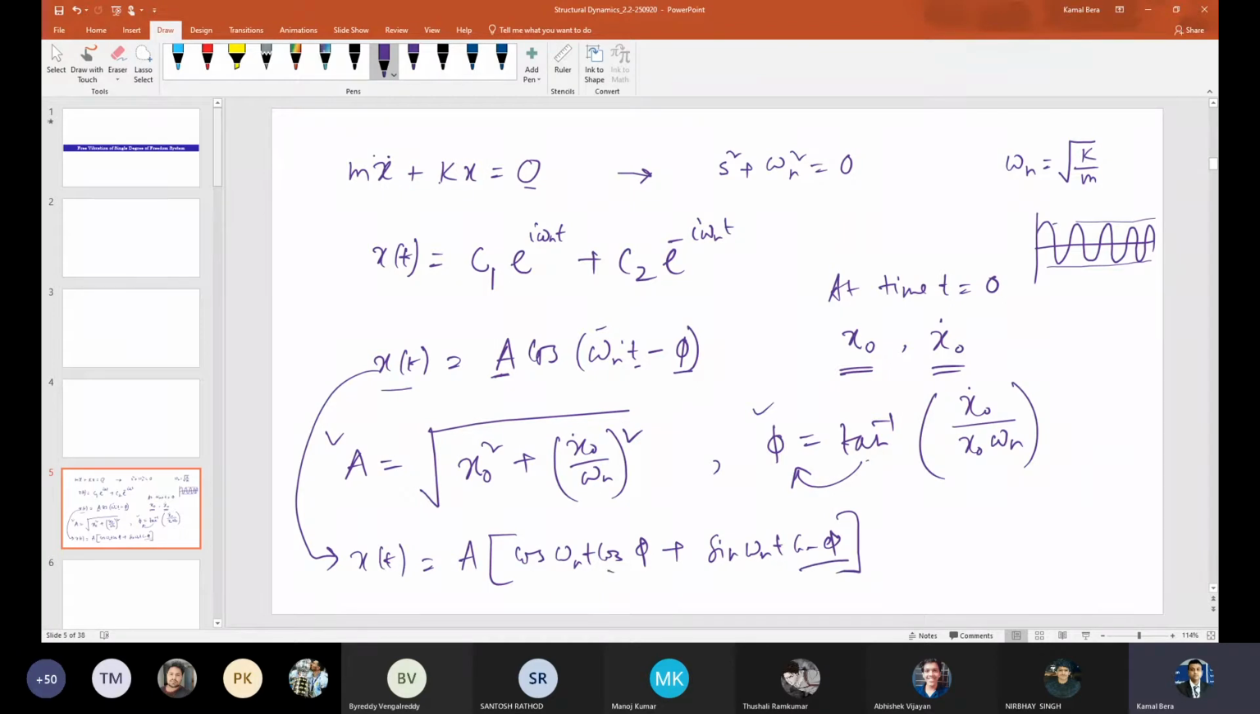So I can find out sin phi, sorry, this is sin phi. I can find out sin phi, and I can find out cos phi, correct? So substitute sin phi and cos phi, substitute A here. Tell me what is the expression.